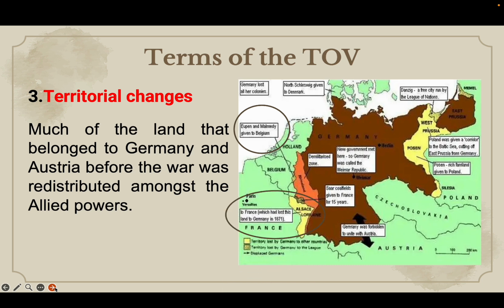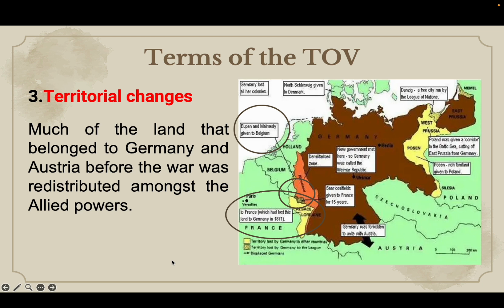Alsace-Lorraine, if you can see that region colored in yellow, it formerly belonged to France, but when the Franco-Prussian War took place in 1871, France was defeated and it had to give up Alsace-Lorraine to the Germans. So in World War One, you find that France will be claiming Alsace-Lorraine back. All right, it was its territory and it wanted this territory back from the Germans.